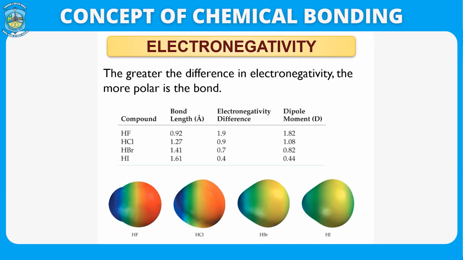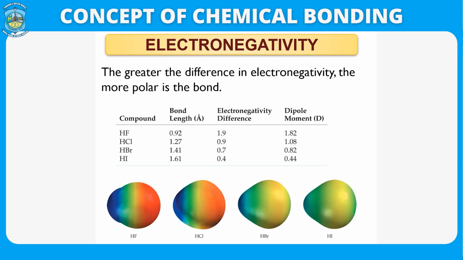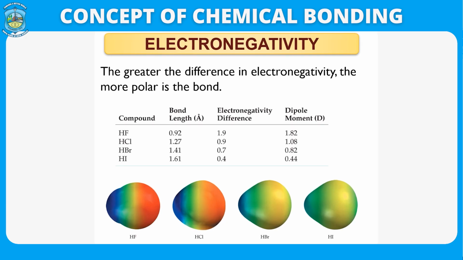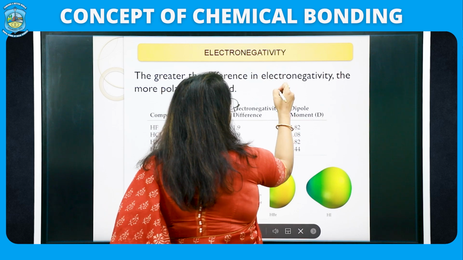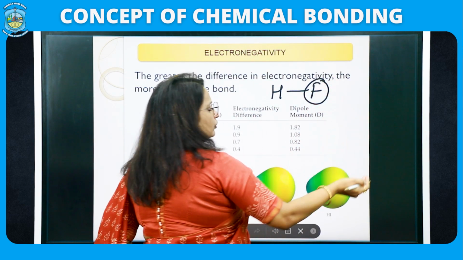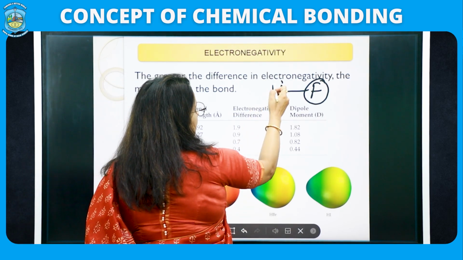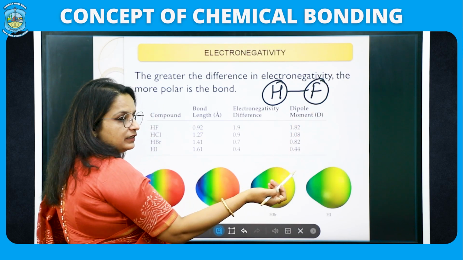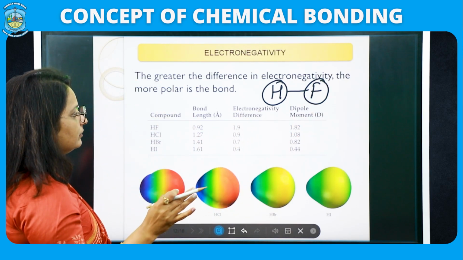So, the greater the difference in electronegativity between the two atoms which are combining, the more polar the bond will be. As you can see, I have shown you H and F. Fluorine, as you all know, is a halogen, and halogens are electronegative, and hydrogen is not that electronegative, so they have a wide difference of electronegativity.